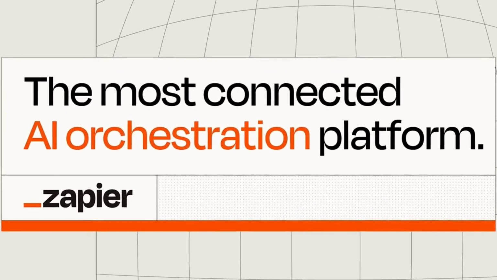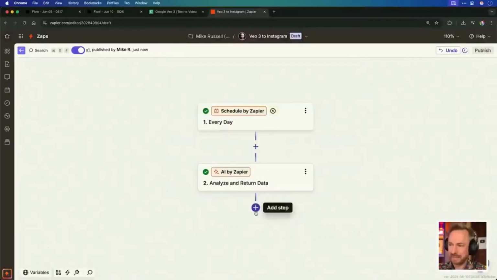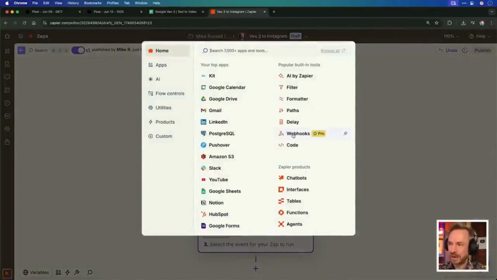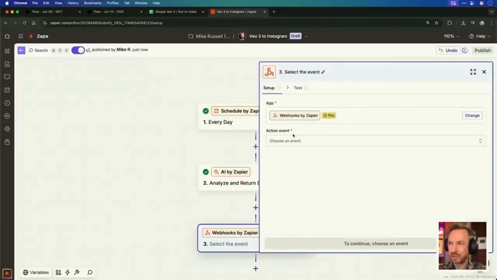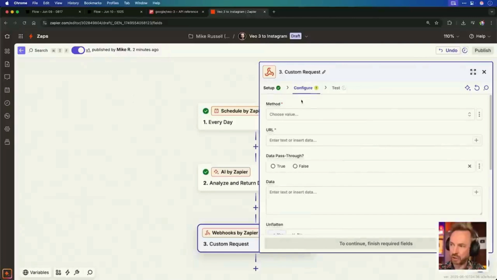Zapier is the most connected AI orchestration platform. It's perfect for this. Okay, I'm happy with AI by Zapier. Let's pass it on to the next step, which is going to be a webhook where we will connect to Replicate to use VO3 daily. Okay, for action event, we're going to use custom request, and then we're going to go to configure, and it's going to be a post request.